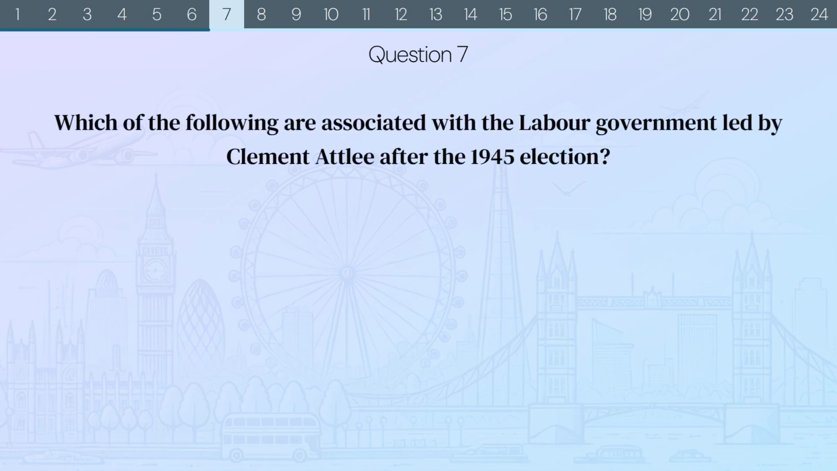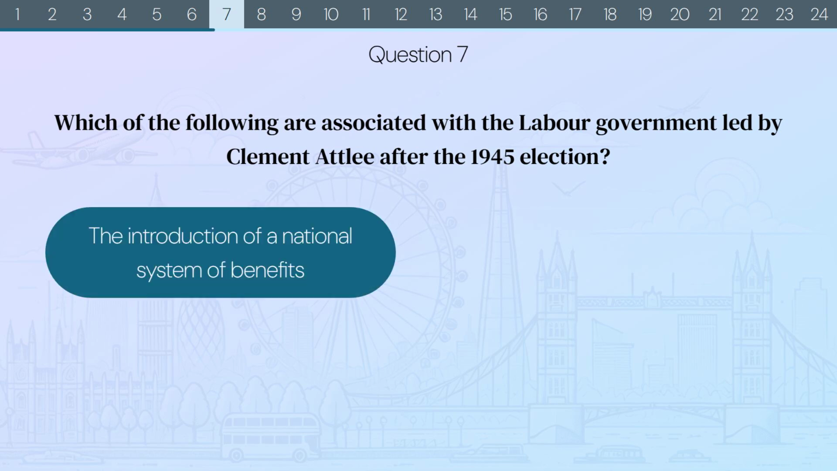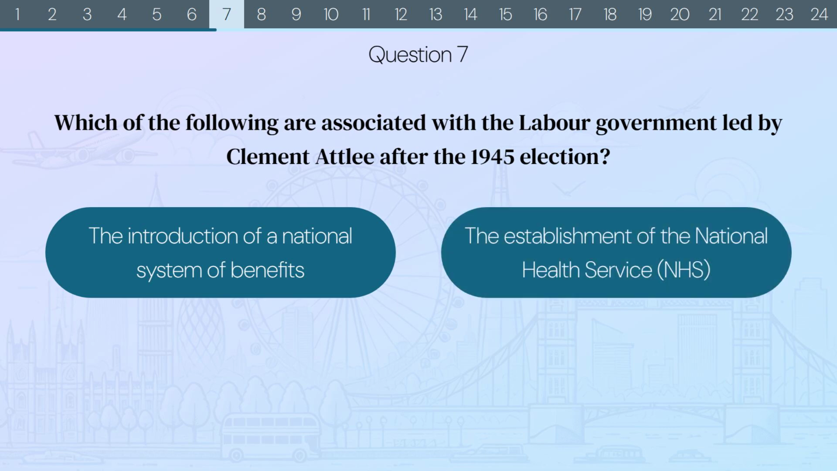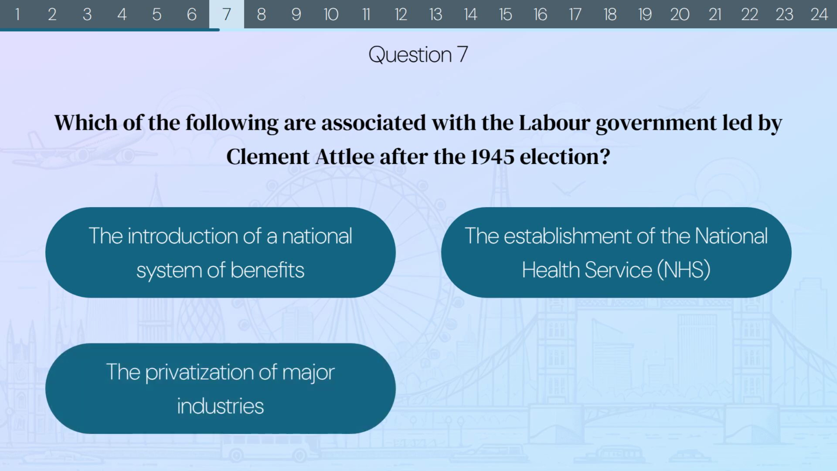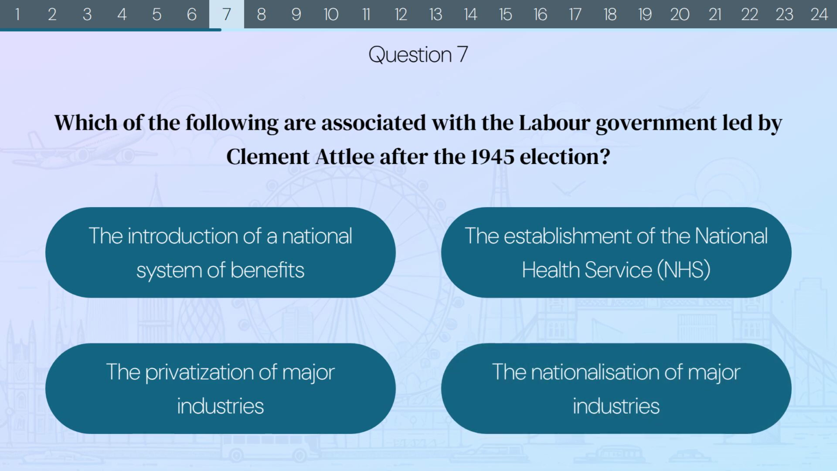Question 7. Which of the following are associated with the Labour government led by Clement Attlee after the 1945 election? The introduction of a national system of benefits, the establishment of the National Health Service (NHS), the privatisation of major industries, or the nationalisation of major industries? The correct answers are the introduction of a national system of benefits, the establishment of the National Health Service (NHS), and the nationalisation of major industries.